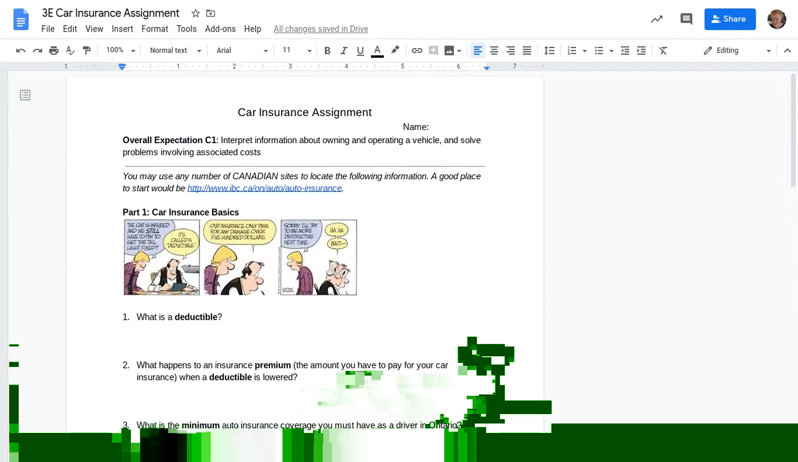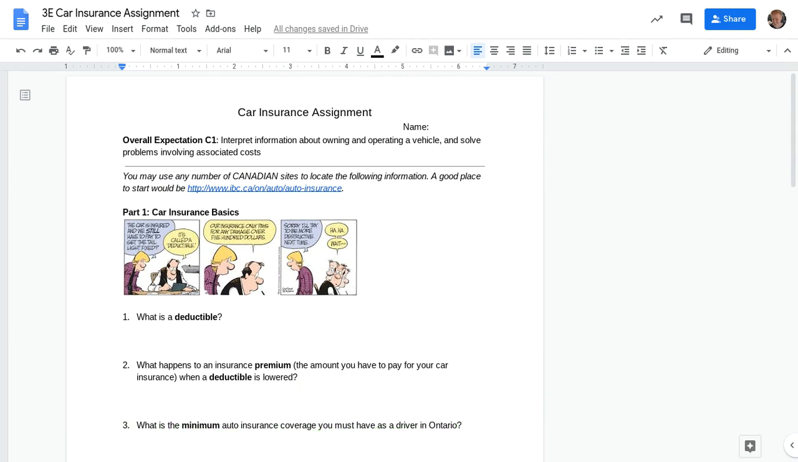You may find all the answers there, or you may have to Google, but make sure that whatever websites you use to get your answers, make sure they're Canadian, because things that are not Canadian are going to be very different. So if you end up on a site for Europe or the United States or something like that, it's going to be very different than auto insurance in Canada.